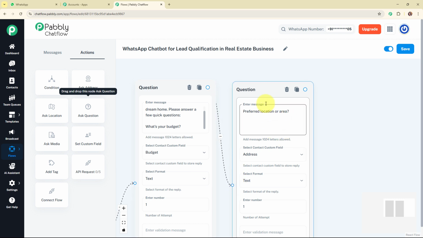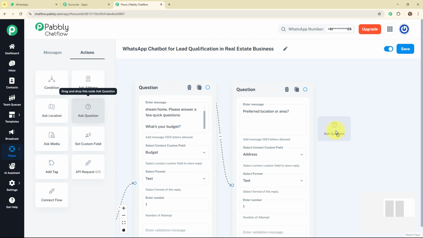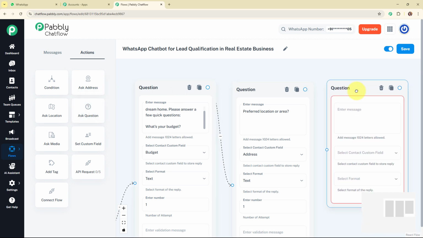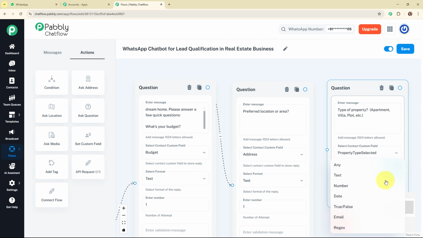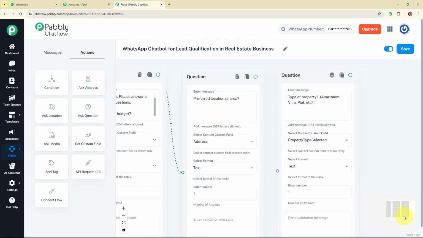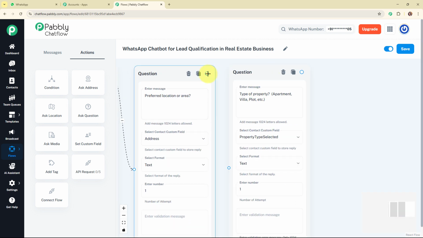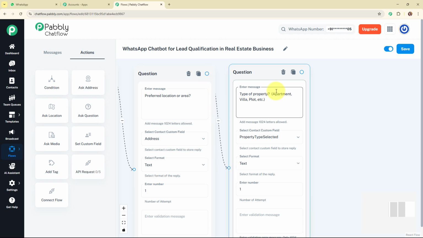And now after asking about the location, I'm going to ask a next question to my customer, and for that I'm going to add an ask a question message box over here. And here I'm going to add the question as type of property: apartment, villa, plot, etc. So again I'm going to select my contact custom field as property type selected, and for the format I'm going to select text over here. Now after adding this question message box, I'm going to connect my previous message box to this new question message box.